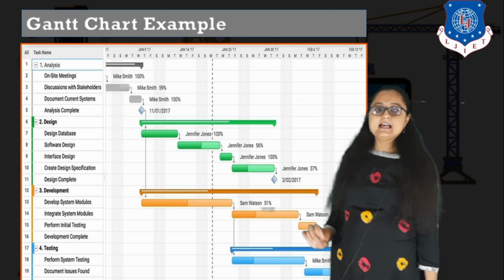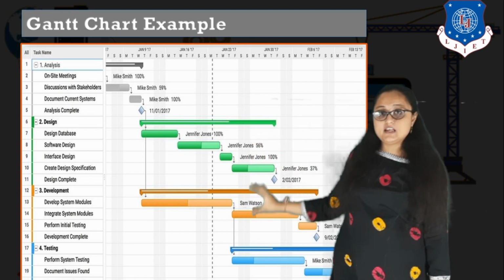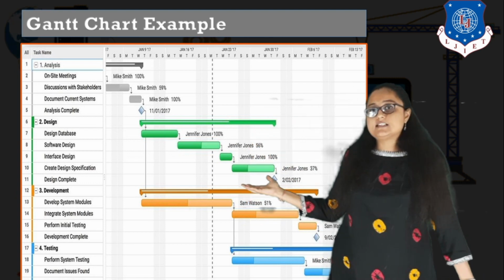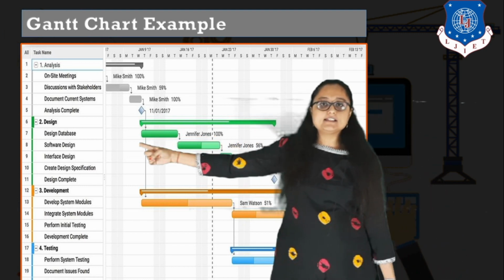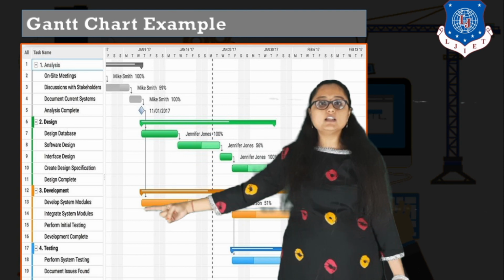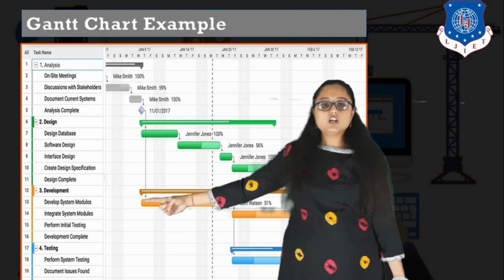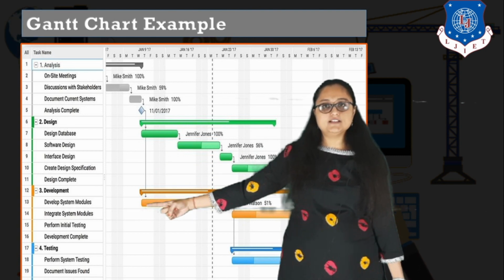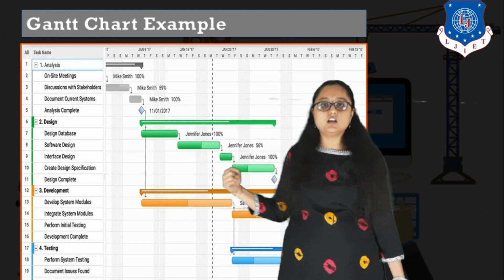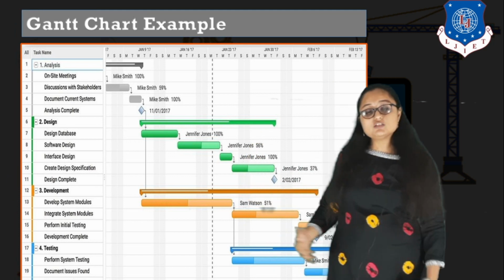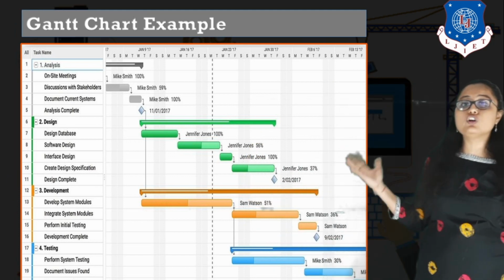Also you can see that in the designing as well as the development, there are certain activities that overlap each other. It means they run parallelly. So here you can see this activity is starting in designing. Similarly, at the same time in development also this activity is starting. It means this designing and development is running parallelly, right? So from this you can get an idea the overall duration of the project.